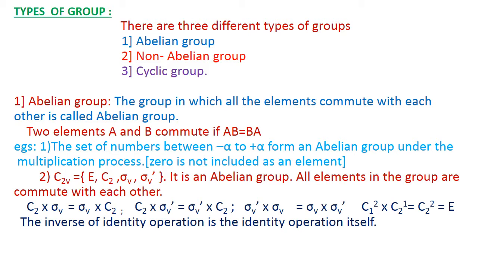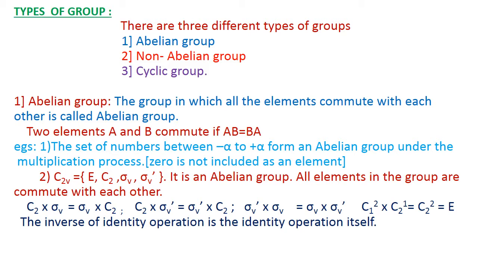The next well-known example of an abelian group is C2v. C2v equals E, C2, sigma v, sigma v dash. There are 4 symmetry elements present in the C2v group. The C2v group is an abelian group because all the elements in the group commute with each other. Let us take examples. C2 into sigma v will be equal to sigma v into C2.